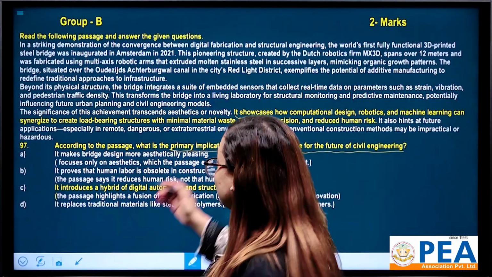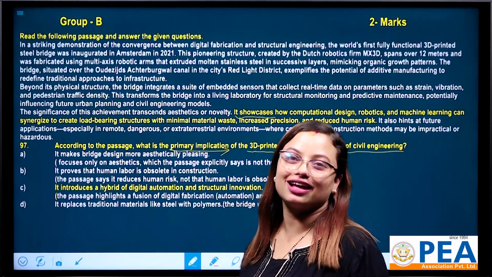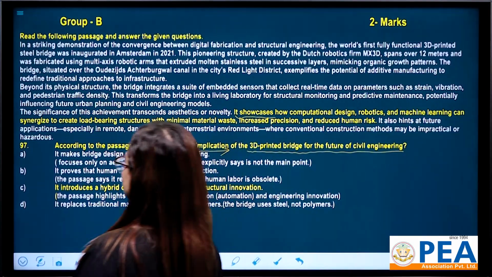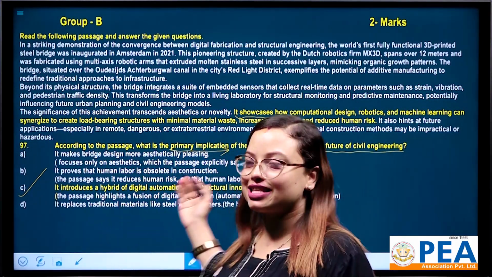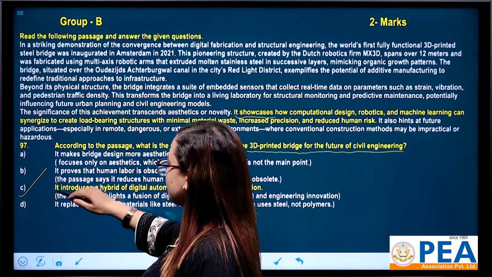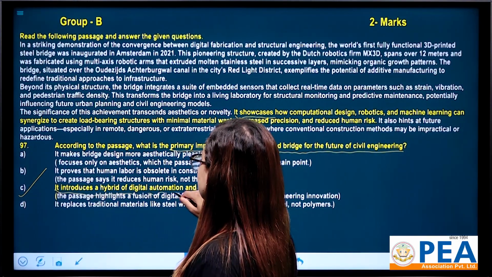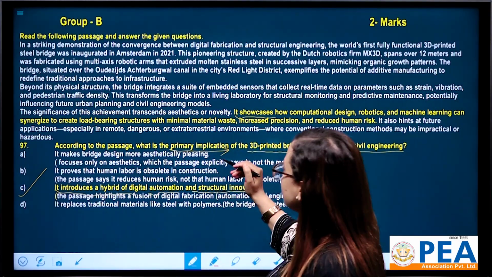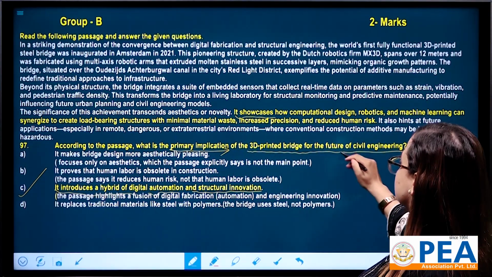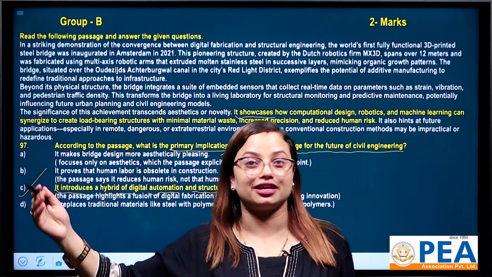So on the basis of this very idea, we can say option number C is correct because it says that it introduces a hybrid of digital automation and structural innovation, which is the primary implication of the 3D printed bridge for the future of civil engineering. Why?